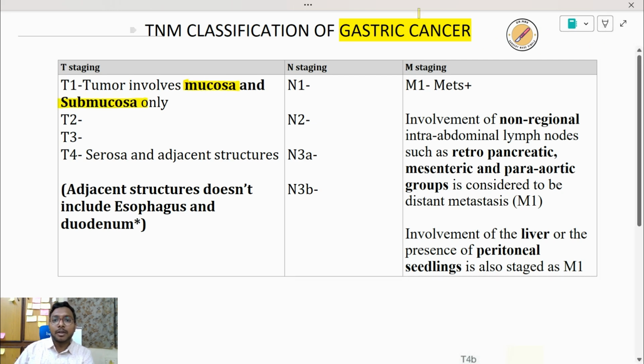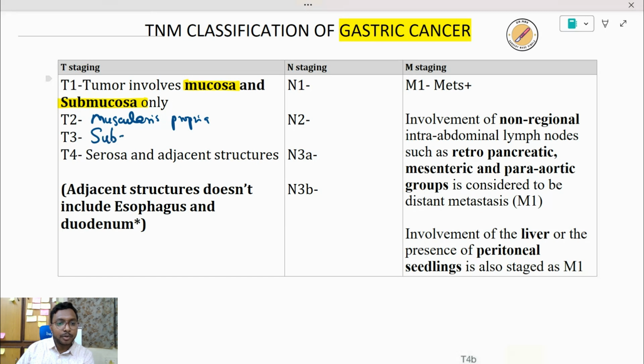Whenever it is involving muscularis propria, that is T2. So muscularis propria will come under T2. And T3 is nothing but subserosal tissue, that is just beneath the serosa. Then whenever it is invading the serosa or the adjacent structures to the stomach, it is T4.